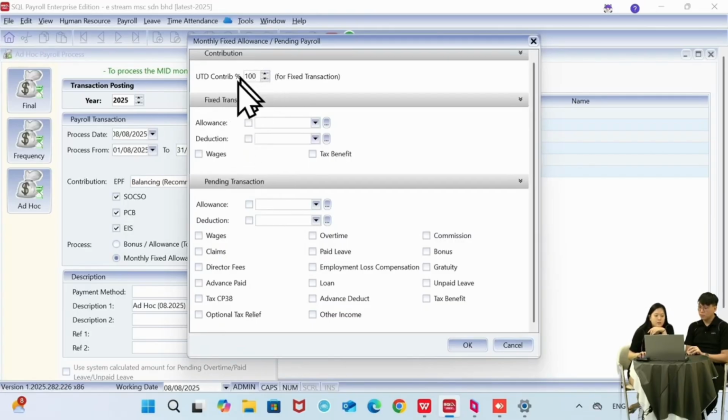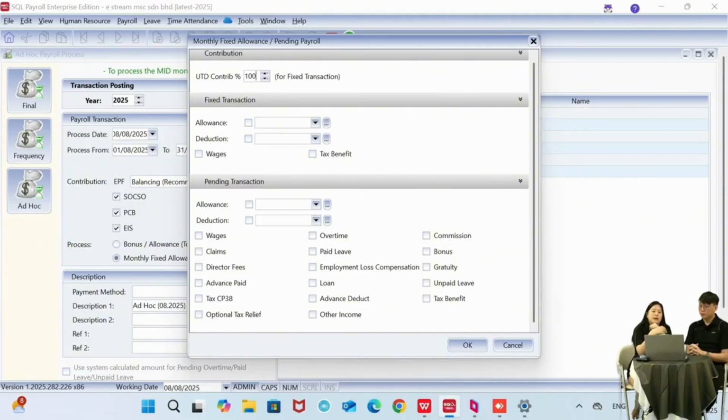Okay, and then the contribution, we have the UTD contributions over here. By default it's 100%, but we usually suggest you put in 0%. The meaning of this setting is, when I do the bonus and then release the bonus, for the PCB calculation, if I maintain it at 100%, the system will take the bonus plus my salary and my fixed allowance to calculate the PCB. So this will cause your PCB to be higher during the ad hoc process.